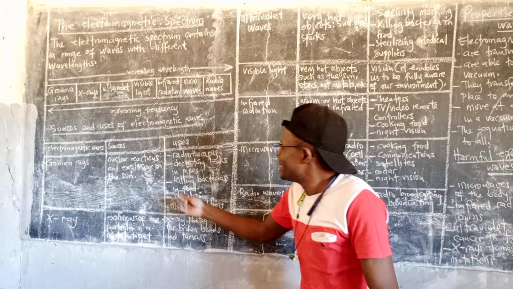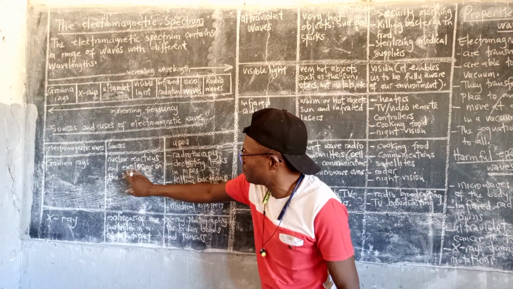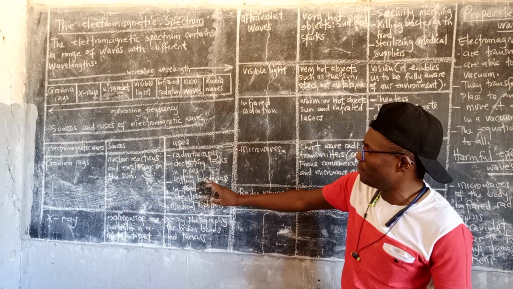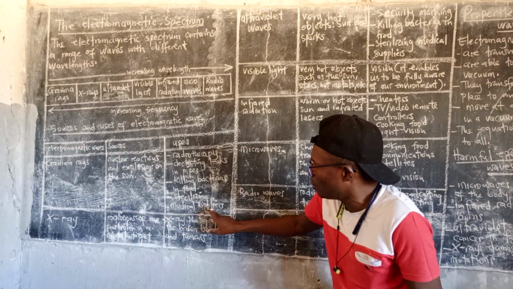That's how it is. Killing bacteria in what? In food. Because it's coming from the nuclear reaction and explosion of the what? Sun. That means that it can be used to kill what? Bacteria in food. Apart from what? Sterilizing of medical what? Supplies.